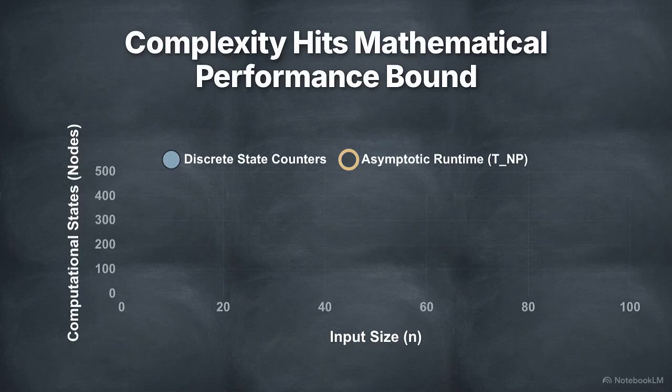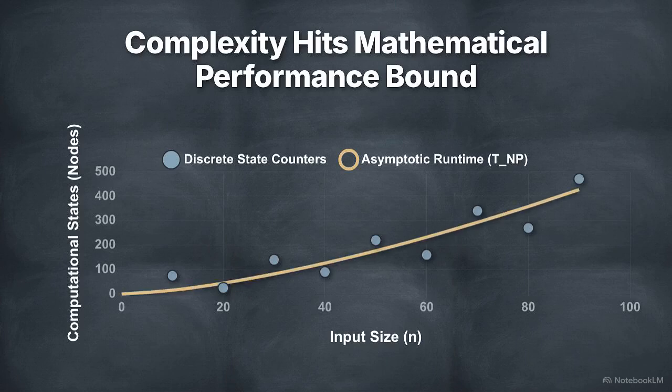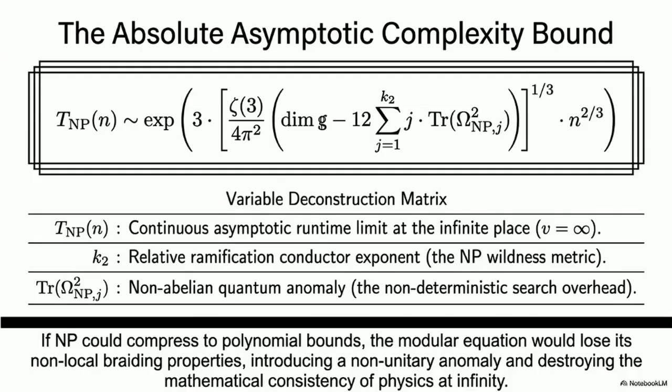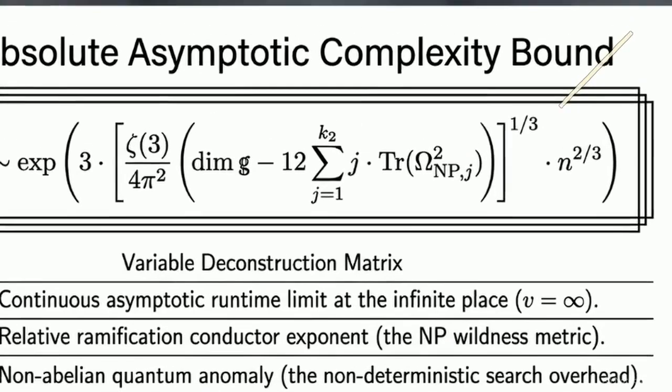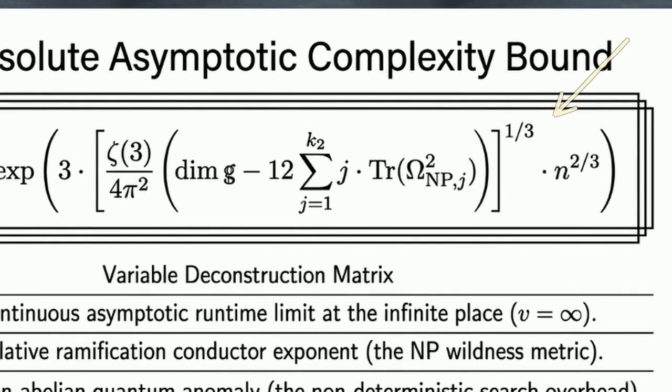By applying a saddle point evaluation to this modular identity, we lock the discrete state counters to a rigid continuous curve. This allows us to define the final bound for the algorithm's performance. This is the asymptotic complexity bound. It specifies exactly how runtime scales with input size. The non-deterministic search anomaly we identified earlier is now the primary driver of this fractional exponent.